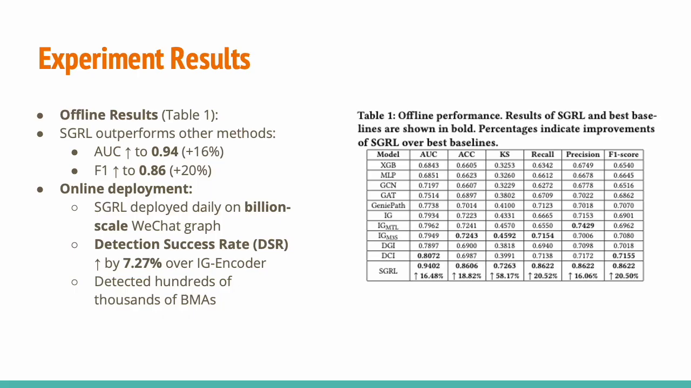In the online test, it processed a billion scale graph and improved the detection success rate by 7.27% over the best baseline. These results show that the model is not only accurate but also scalable.